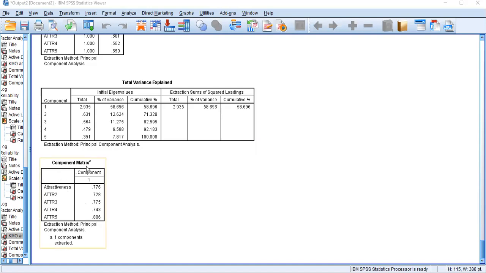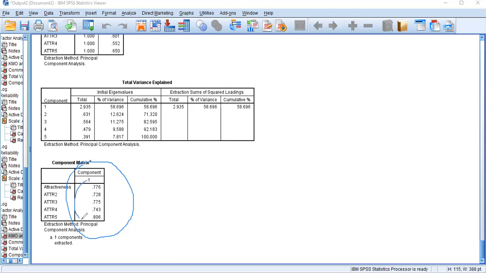Under the component matrix table, the last table of the factor analysis, if your 5 items come under one column, then I can clearly say that my 5 measurement items under celebrity attractiveness are valid. Why?